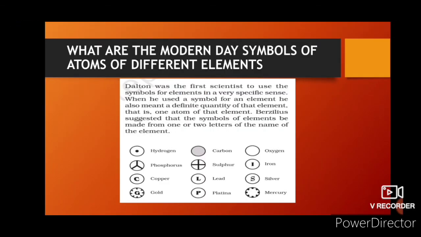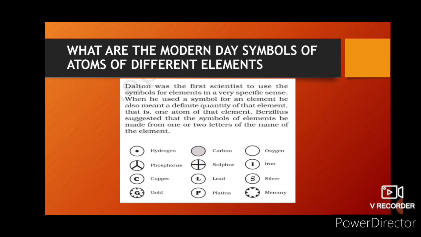Okay. Now, what are the modern day symbols of atoms of different elements? What are the symbols of atoms of different elements? Here, Dalton was the first scientist to use symbols for elements in a very specific sense. Who was the first scientist to use symbols for elements? Dalton.